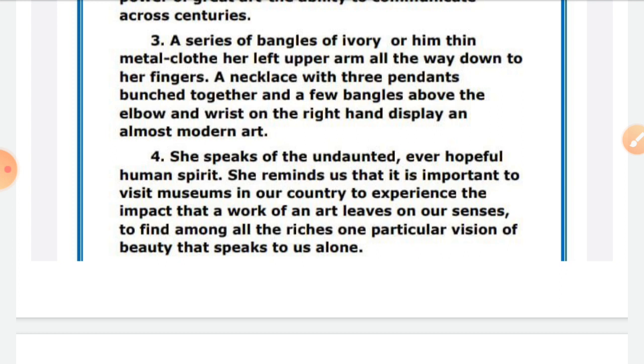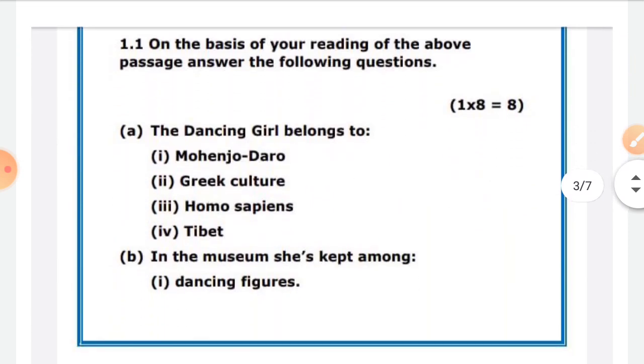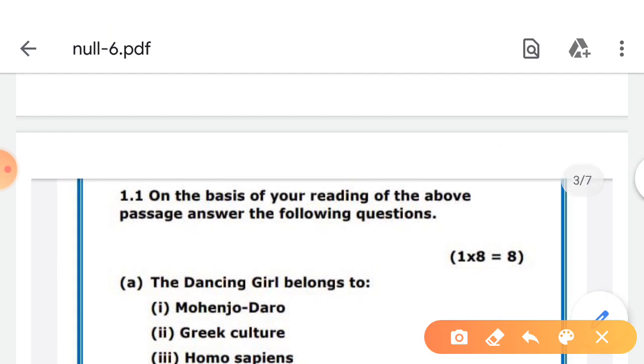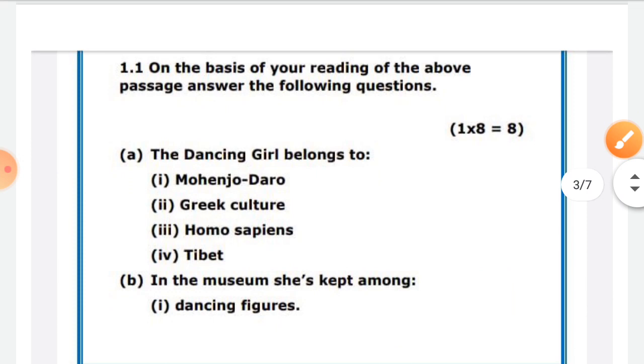So just after reading it once, I will proceed to what's written beneath it. What is written? On the basis of your reading. So, no explanation word is mentioned. What is the focus point? Reading. Just reading. Nothing else. So, on the basis of your reading, the above passage, answer the following questions.